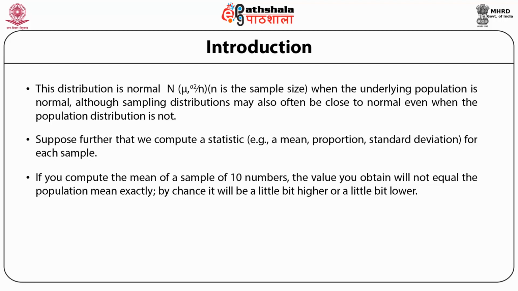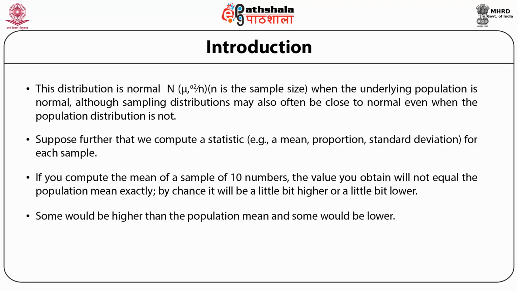If you sampled sets of 10 numbers over and over again, computing the mean for each set, you would find that some sample means come much closer to the population mean than others. Some would be higher than the population mean and some would be lower. Imagine sampling 10 numbers and computing the mean over and over again, say about 1000 times, and then constructing a relative frequency distribution of those 1000 means. This distribution of means is a very good approximation to the sampling distribution of the mean.